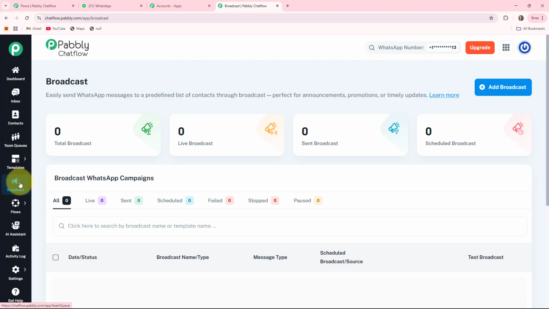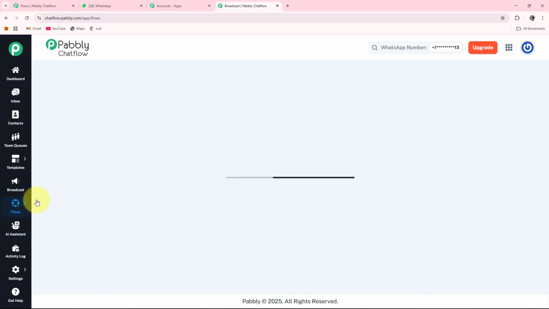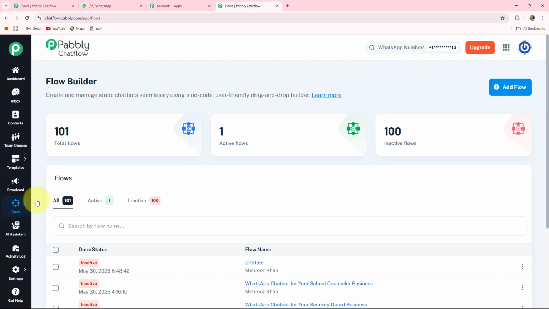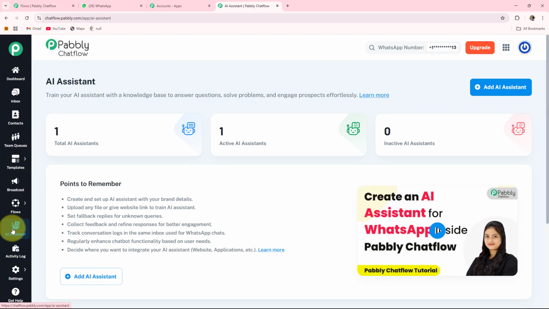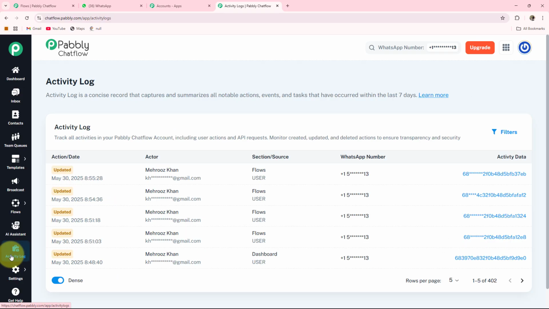It is used for sending bulk messages to many users at once, and it is also used for promotion, announcements and updates also. The seventh one is the flow, in which you can create multiple WhatsApp chatbots with the help of Flow Builder. The eighth one is the AI assistant, in which you can train an AI assistant with a knowledge base to answer common questions. The ninth one is the activity log, in which you can see all the events and the actions you have performed within the last 7 days.